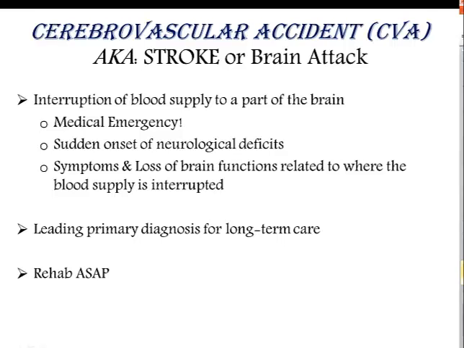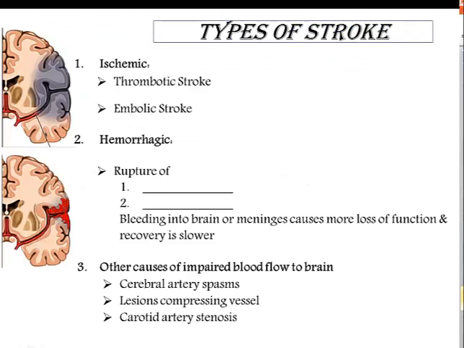restore more function. Types of stroke. Ischemic. It is the most common, taking up about 80 to 90% of all strokes. Here, an emboli or thrombosis blocks the blood vessel. In thrombotic stroke, atherosclerosis is most commonly the cause. An embolism, leading to an embolic stroke, is a blood clot or fatty plaque that has been sent to the